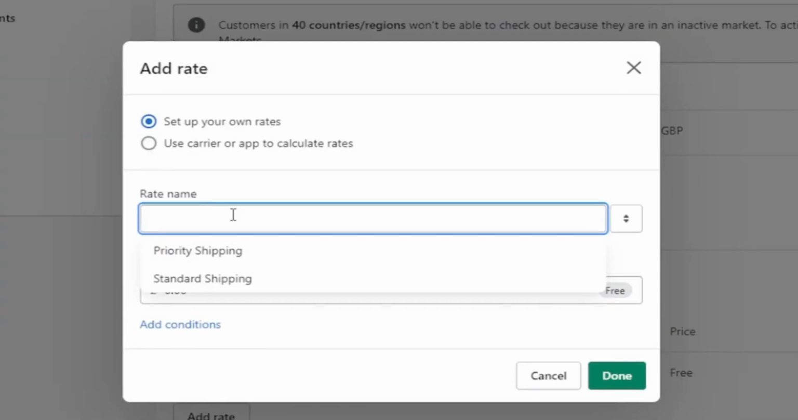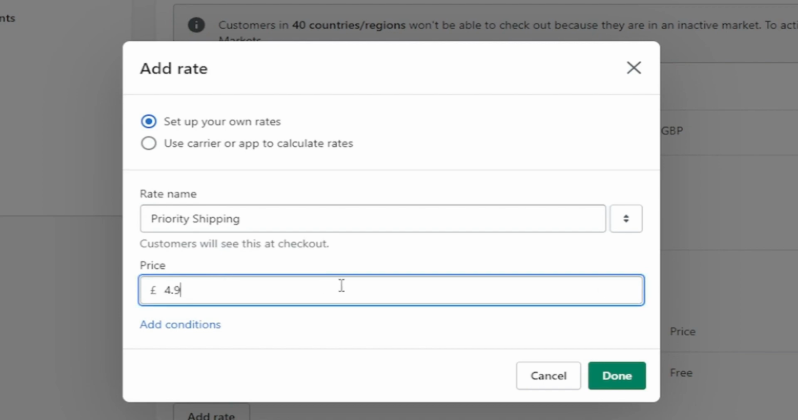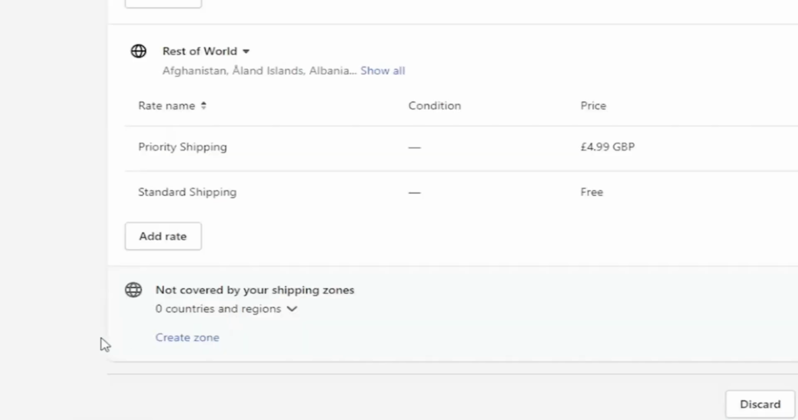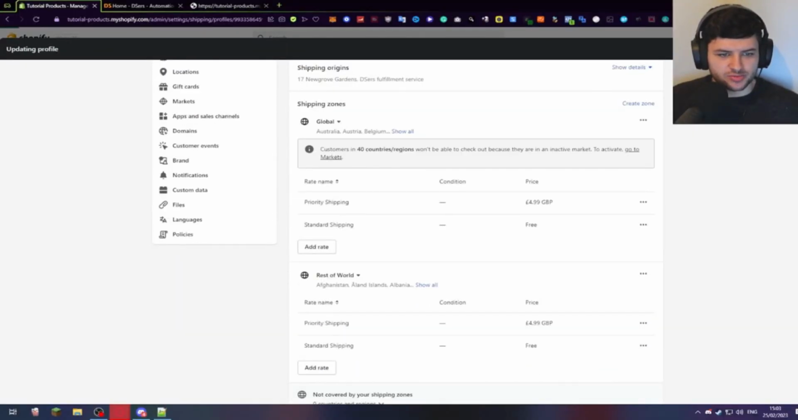We're going to set up priority shipping again, and just select the drop down because this will basically fill out the same name as we used before, and I'm just going to set the same prices. Right, press done. Now where it says not covered by your shipping zones, it said 0 countries, right? So we should now have covered the whole world, so now we can just press save. This is super important to do, so now we should have covered all of the different regions of the world.